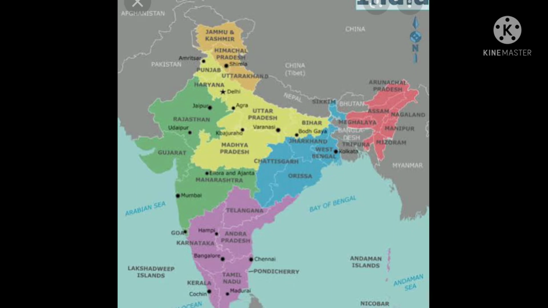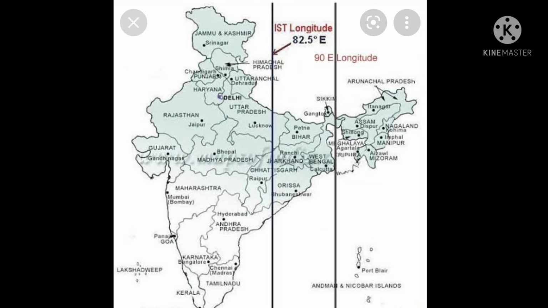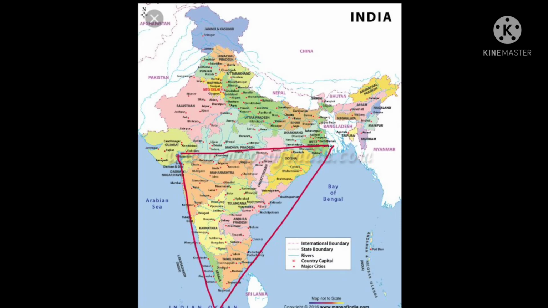Since the longitudinal extent of India is almost 30 degree, the time difference between the eastern and western ends is about 2 hours. To avoid confusion, the local time of 82 degree 30 east longitude, which passes through the center of India, has been adopted as the Indian Standard Time.